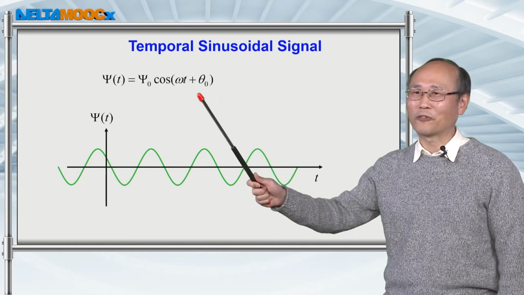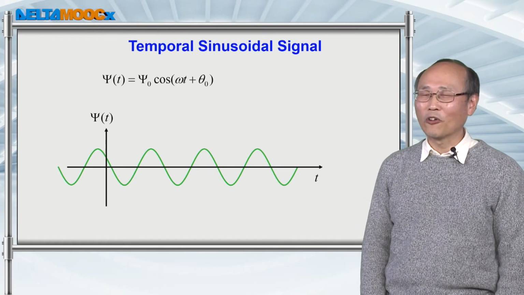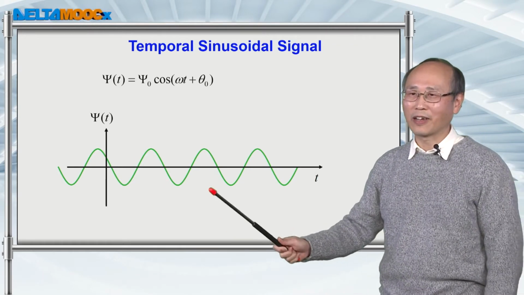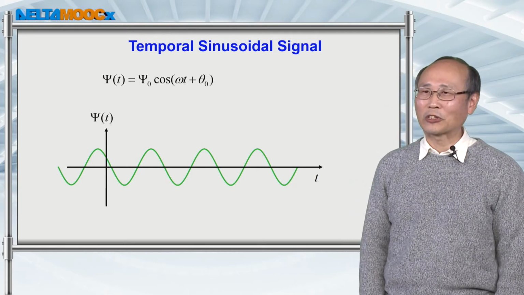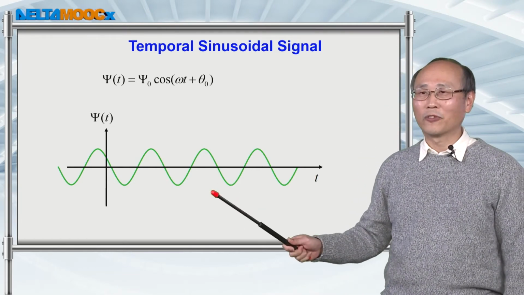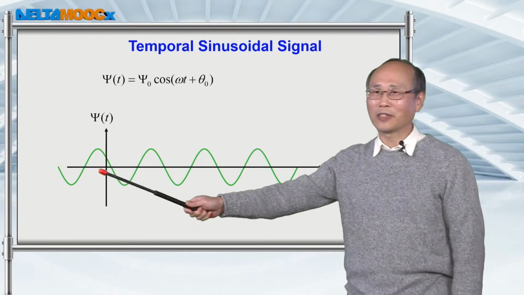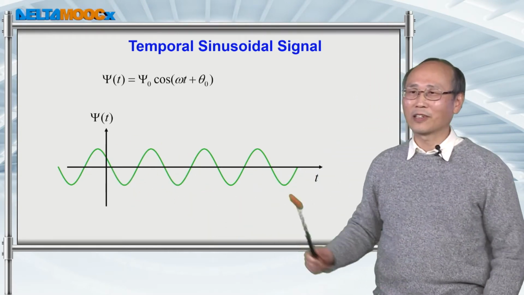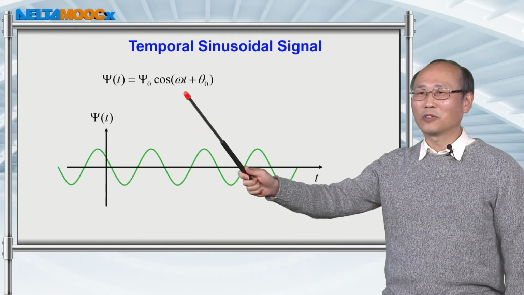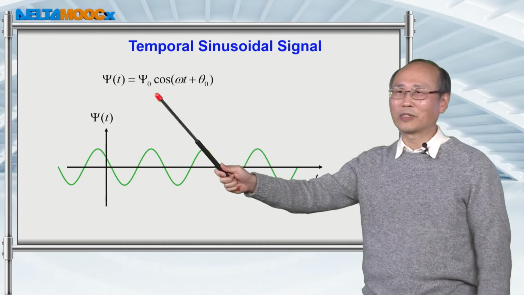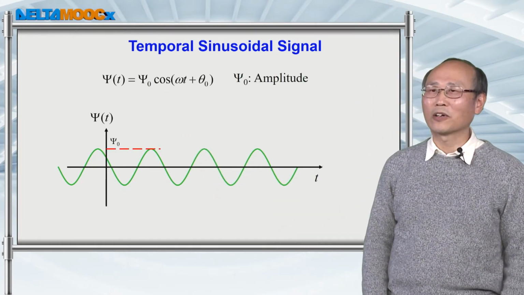So now I want to remind you of a sinusoidal wave. This is just a function of time, and this is something we often see on an oscilloscope. For example, if you are testing an electronic circuit and you pick up the voltage signal into an oscilloscope, then you see this oscillating signal over time. When you describe this signal, you use an amplitude and a cosine or sine function.